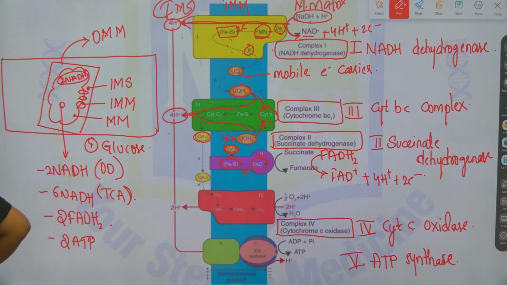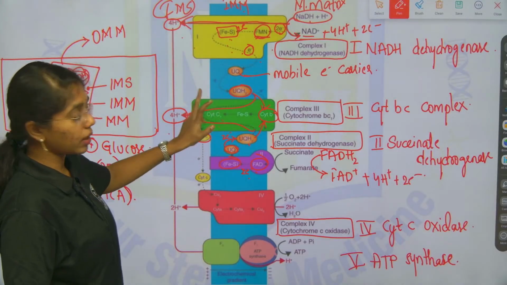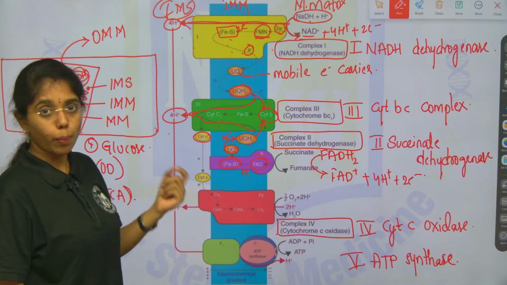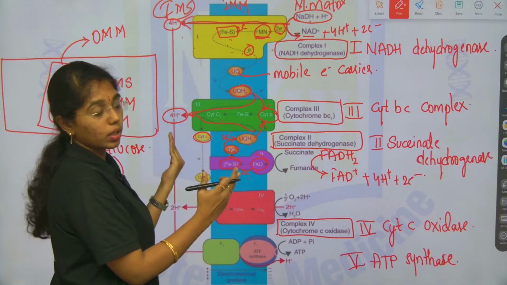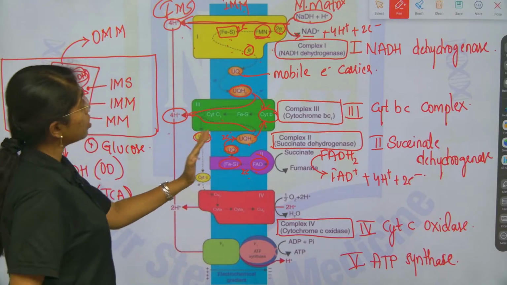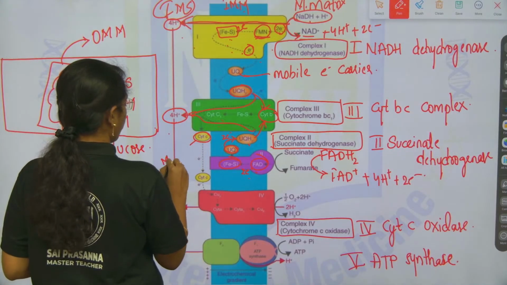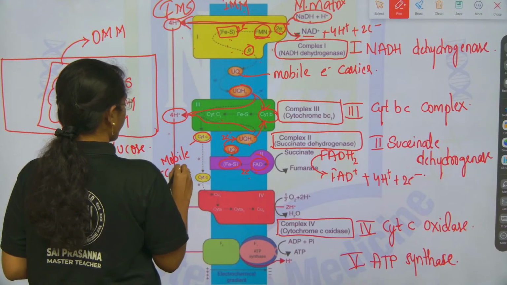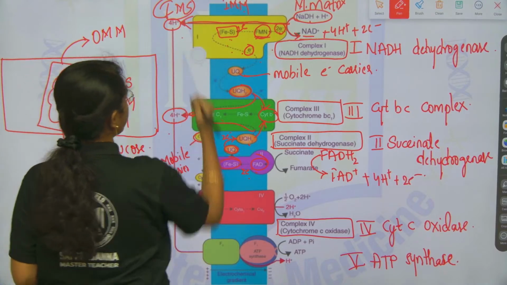Fine, right beta? Till here if you are having any doubt you can ask me. So, here you have complex 1, 2 and 3. Till here everything is clear, no? Here comes another electron carrier, a mobile electron carrier, which is on the inner mitochondrial membrane facing towards the intermembrane space. Okay. Again a mobile electron carrier, which is on the inner mitochondrial membrane facing the intermembrane space.